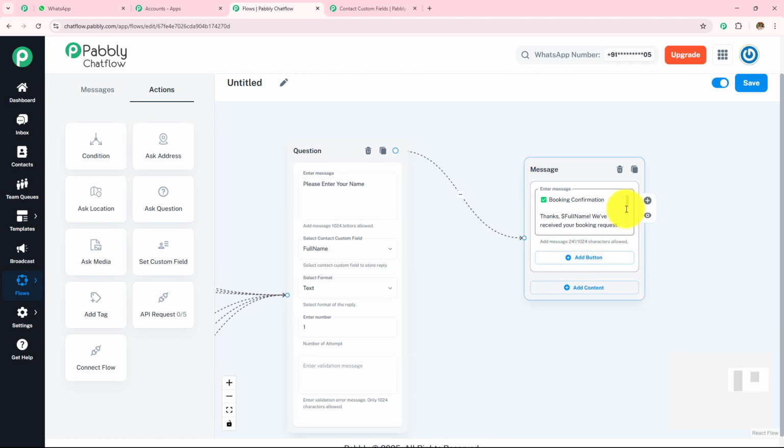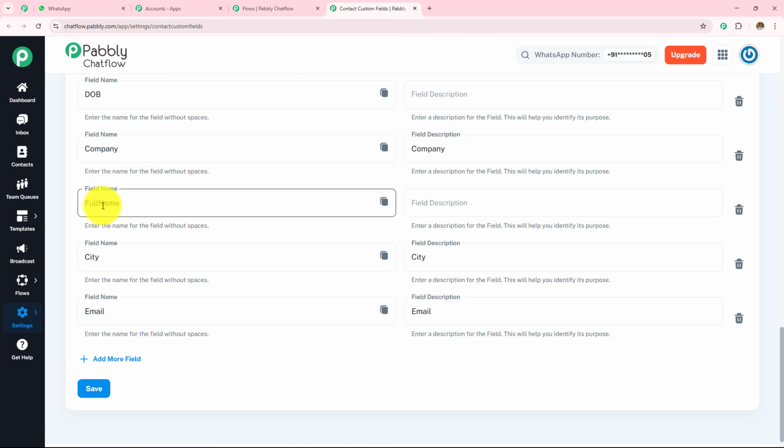Then I'm going to send this personalized message. Now how I have created this personalized message: they're going to send me the name and then I'm going to send this message, booking confirmation, thanks, and then I have added this dollar full name. Now what is this? Let's go back to my contact custom fields. Now here what I have done, I have copied this. Over here I can see this option of click here to copy field name.